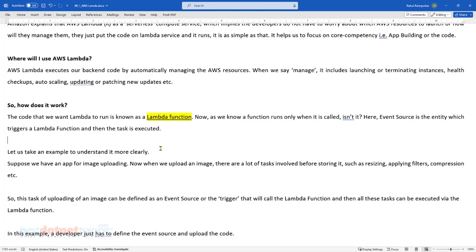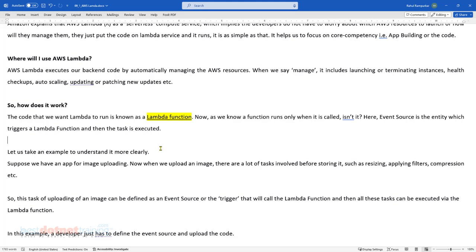In programming languages, you write code in functions, methods, procedures, whatever you call them, and then the code executes only when it is invoked. Similarly, in AWS Lambda, we write code, and interestingly, we don't invoke it. Of course, you invoke it for testing purposes, but in real time, the Lambda function gets invoked whenever the triggering event occurs.